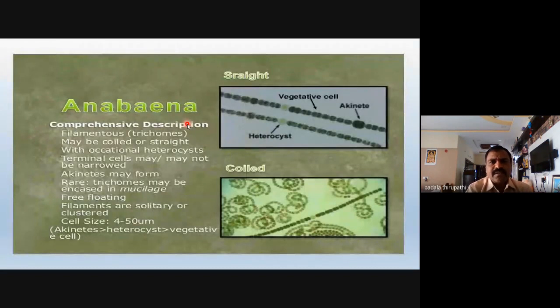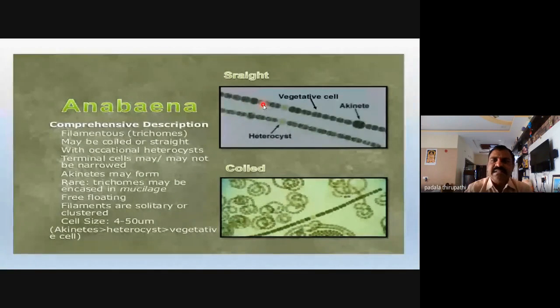This slide shows Anabaena. The upper image shows the straight lines, the filament or trichome of Anabaena. The lower image shows the spiral or coiled nature of the Anabaena thallus, filament or trichome. Is it clear? So in this image, what we observe is that the filament is uniseriate.